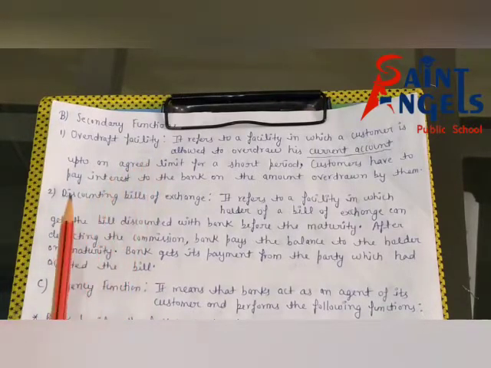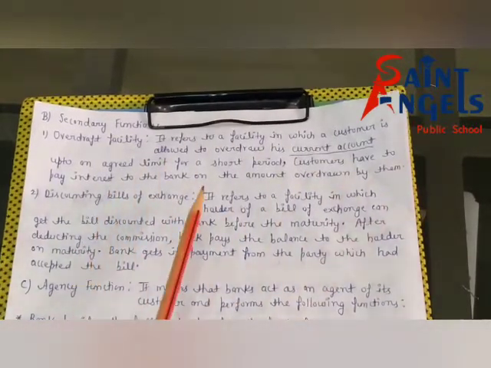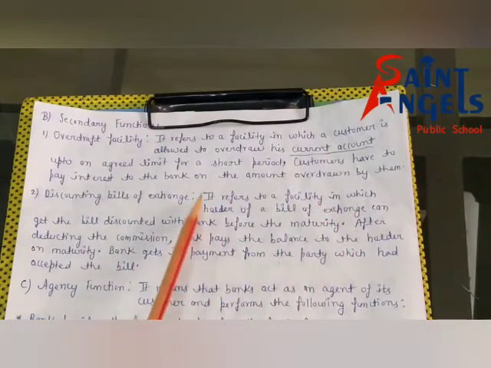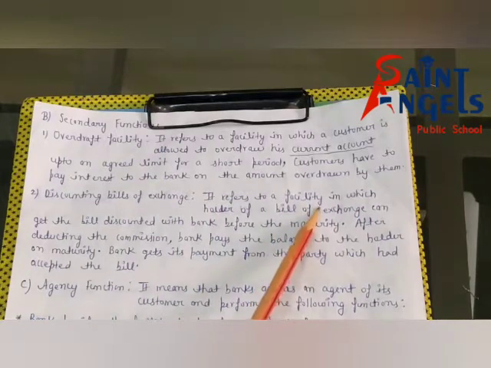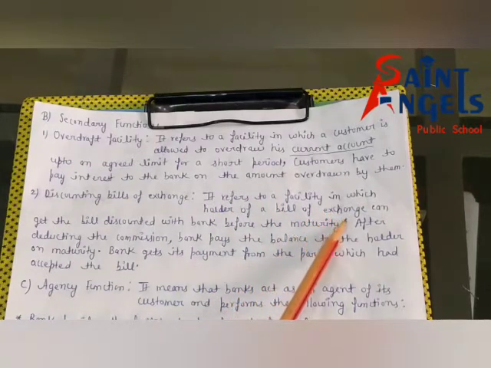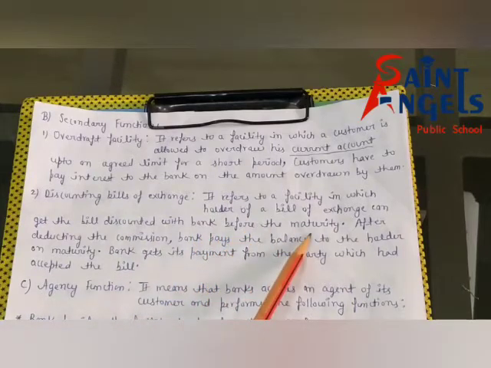See, next, discounting bills of exchange. What does it mean? It refers to a facility in which holder of a bill of exchange can get the bill discounted with bank before the maturity.